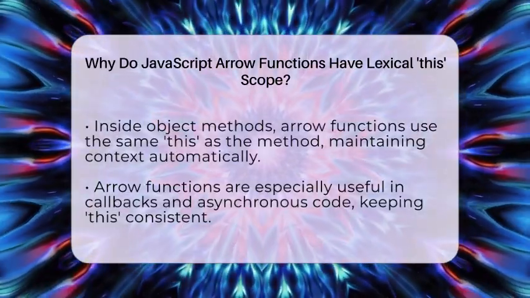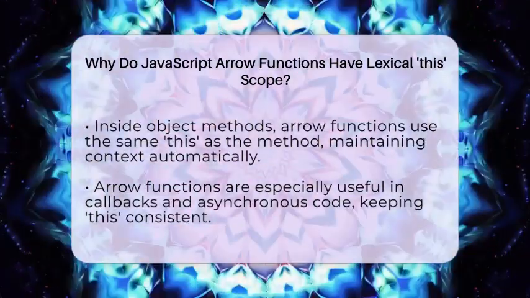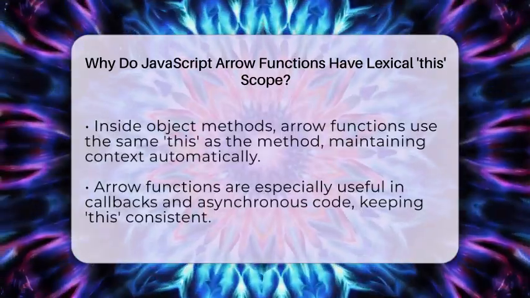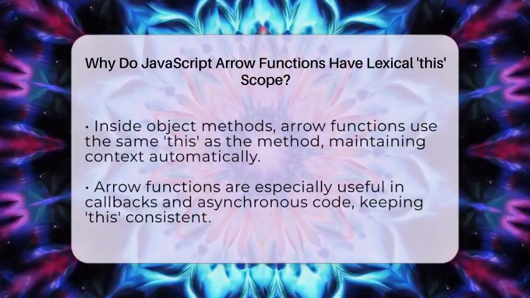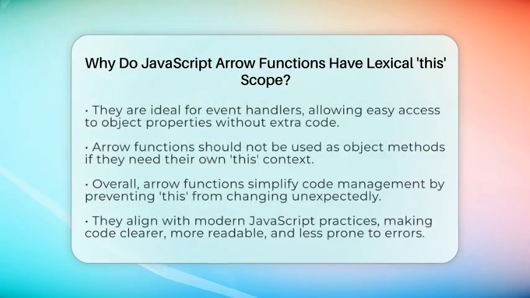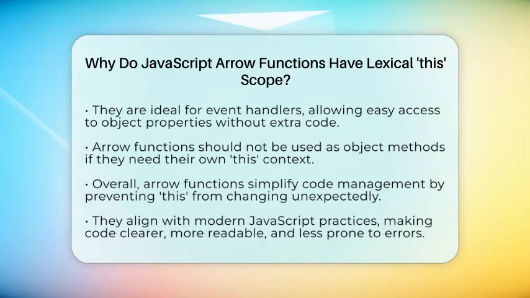For example, if you want to access an object property inside a callback, an arrow function will automatically use the correct this. But remember, arrow functions should not be used as object methods if you need the method to have its own this. Since they don't create a new this, they won't work properly as methods that rely on this.